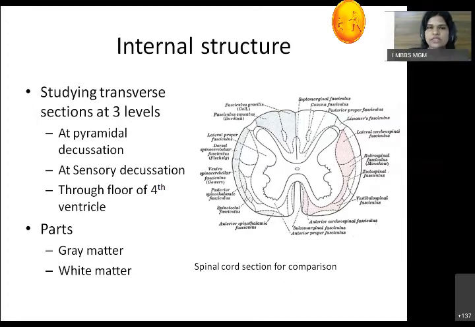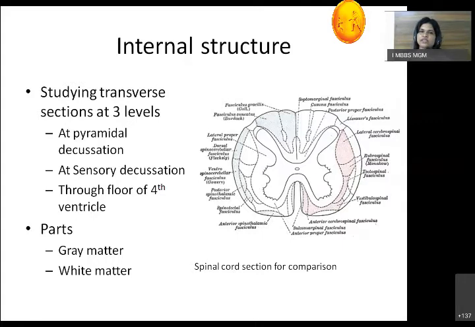So we study the medulla at 3 transverse sections, and we name them. The first section is taken at the pyramidal decussation. We cut the medulla at this level and we see the section. Then we go a bit above, where there is a sensory decussation, and at this level also we get the transverse section and study the medulla.